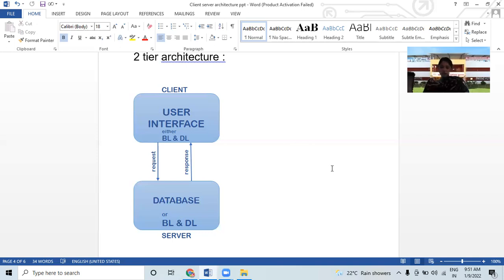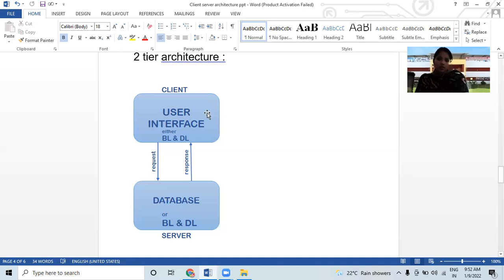If business logic and data logic are stored on the server, it is called thin client or fat server architecture. If both are stored on the client side, it is called fat client and thin server, and if both are stored on the server, it is called thin client and fat server. Wherever the logic is stored, that side is fat. Fat client here, fat server here. This is how we will call it.